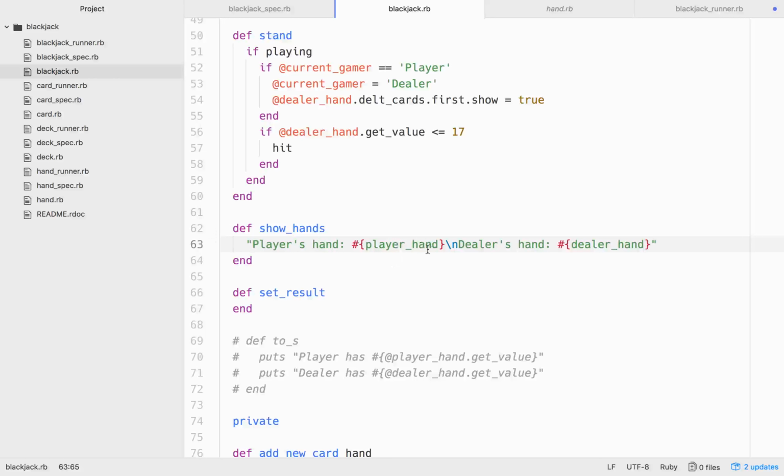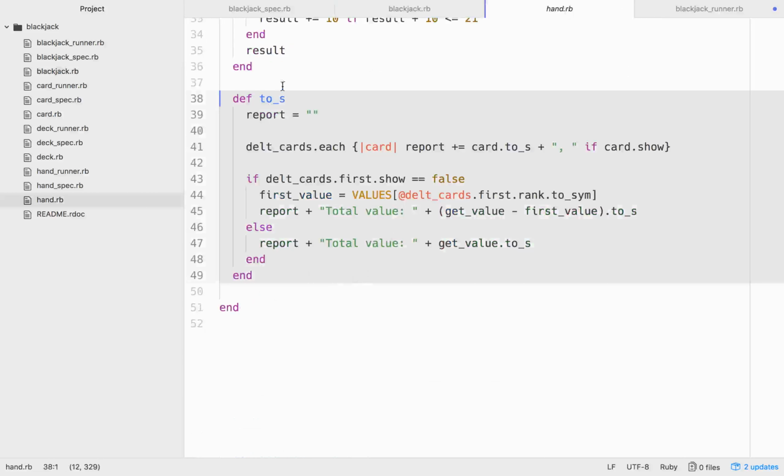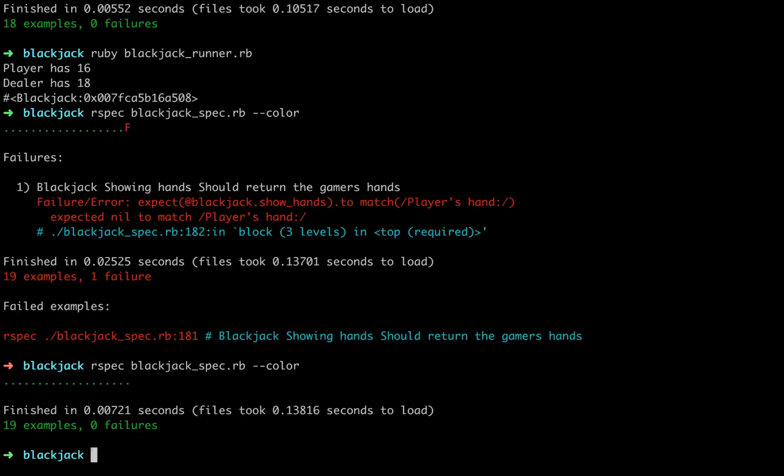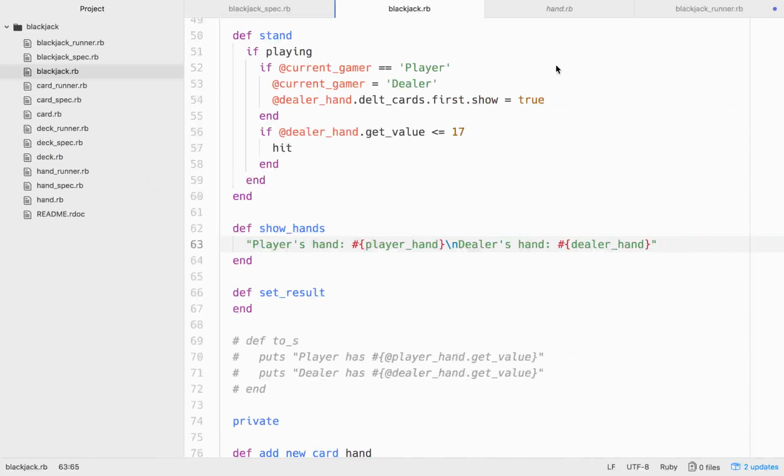Now you might be wondering, where are we getting the player hand and dealer hand from? If you remember back to our hand.rb, we have this to_s right here that gets the total value of it that we had written earlier. And since these are of type hand, they're from the hand class, we can call that. All right, let's run it again, and this should pass. Okay, cool, 19 passing, 0 fails.